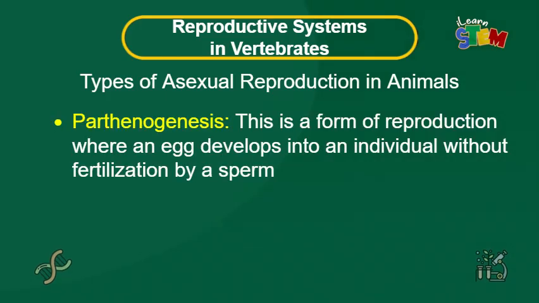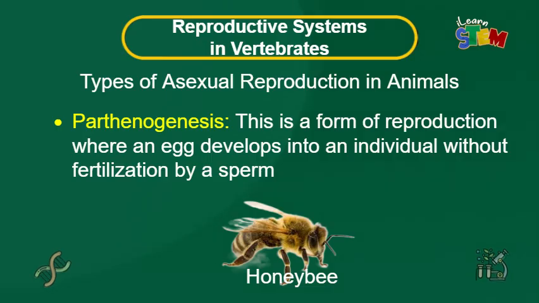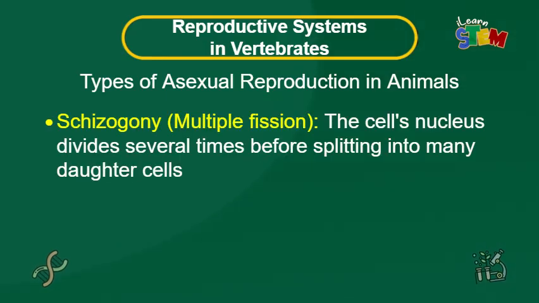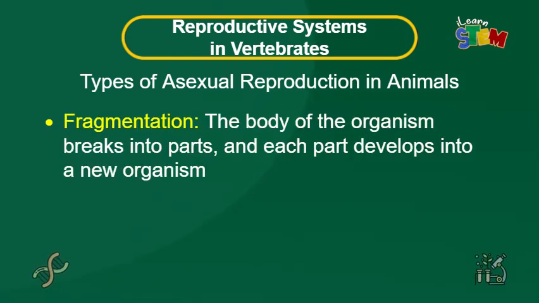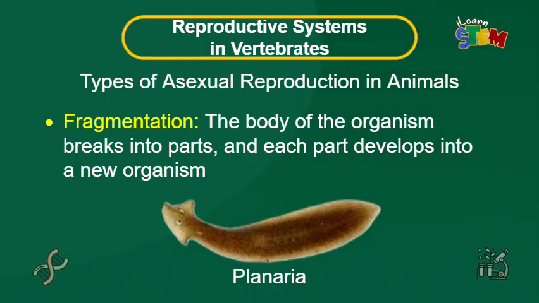4. Parthenogenesis. This is a form of reproduction where an egg develops into an individual without fertilization by a sperm. An example is a honeybee. 5. Schizogony. This is multiple fission. The cell's nucleus divides several times before splitting into many daughter cells. An example is Plasmodium. 6. Fragmentation. The body of the organism breaks into parts, and each part develops into a new organism. An example is Planaria, also known as a flatworm.